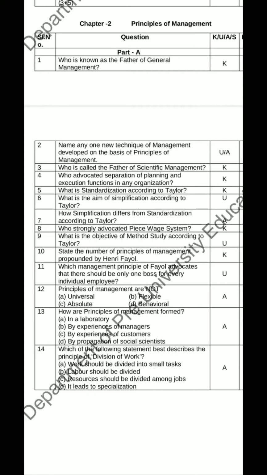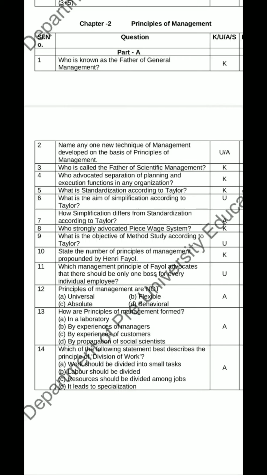Question number 7. How simplification differs from standardization according to Taylor? So here simplification is related to reducing unnecessary diversity of products, and standardization is related to setting standards to each and every activity of the production. This is the small difference between simplification and standardization of work.